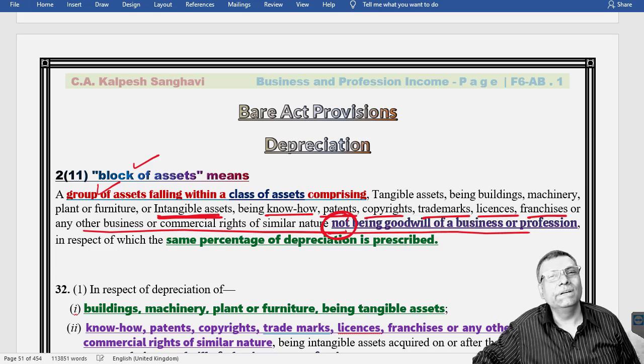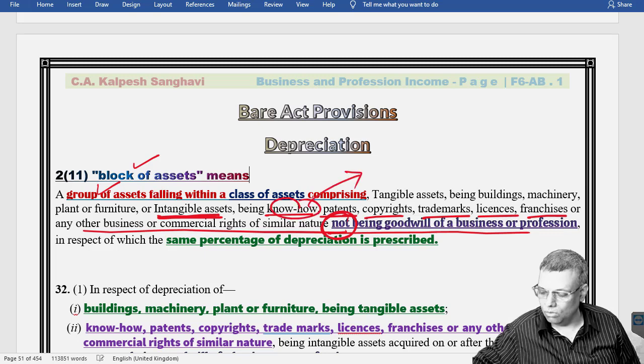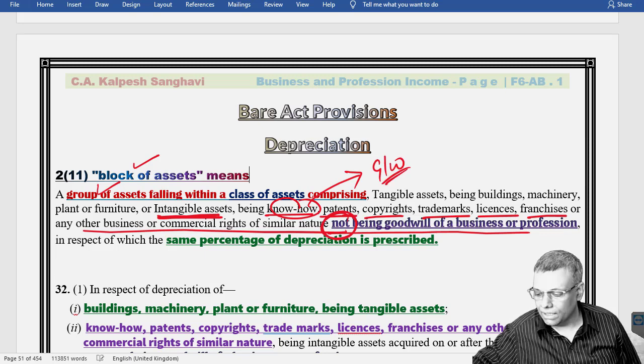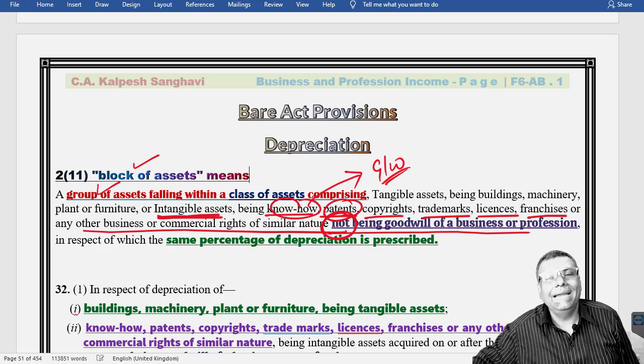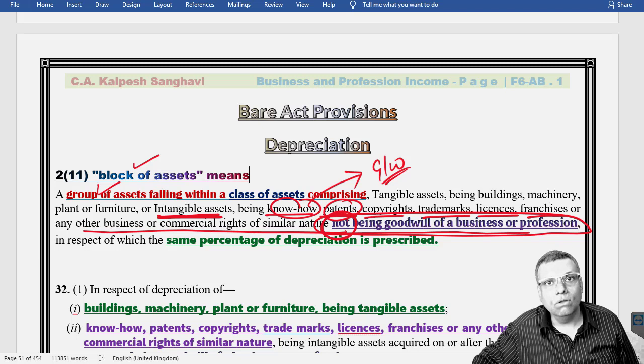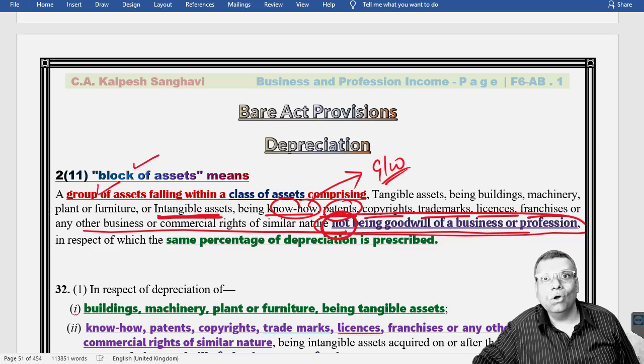But let me tell you friends, logically, if you have paid a price for know-how, it is one kind of goodwill only. If you are paying a price for acquiring patents, logically it is one kind of goodwill. But nowadays the law's intention is that for goodwill of the business or profession, you will not be eligible for the purpose of depreciation. I repeat, you will not be eligible for the purpose of depreciation.